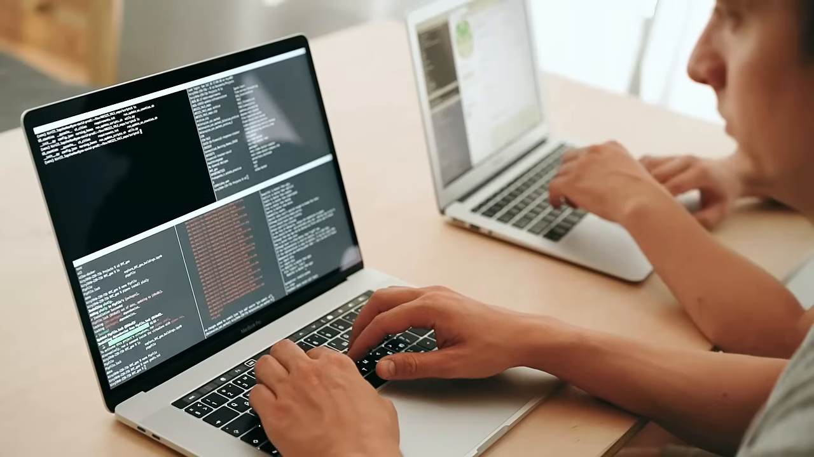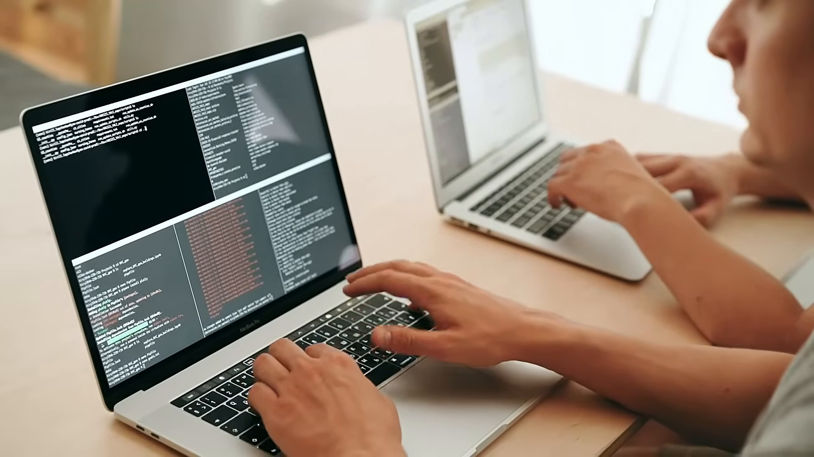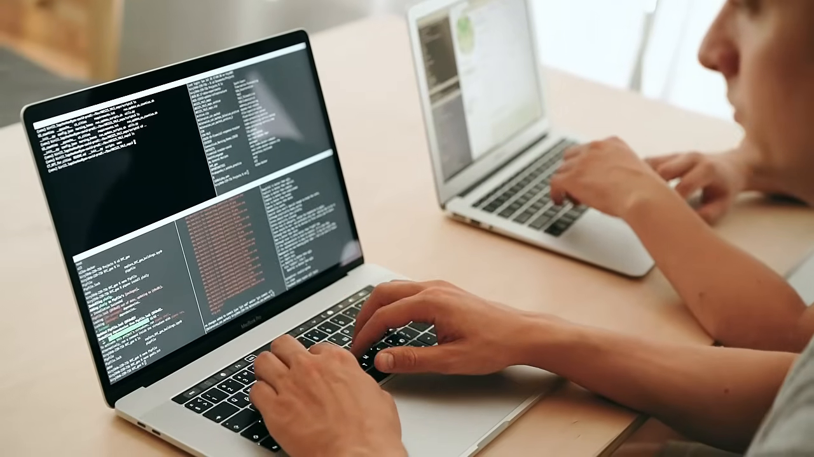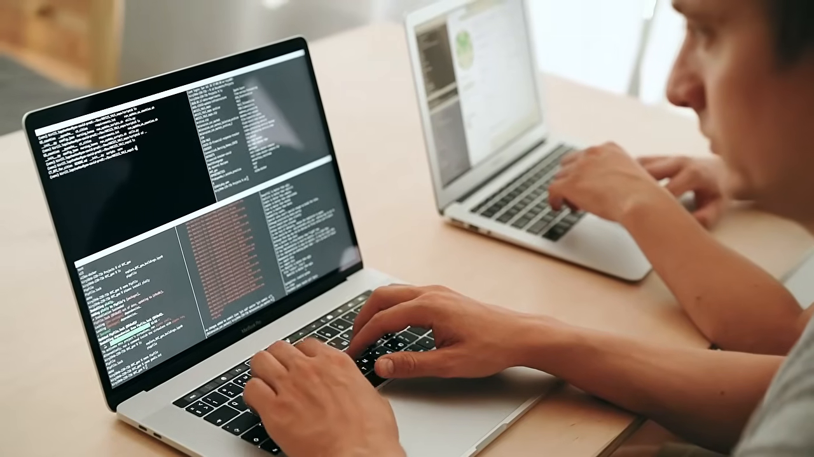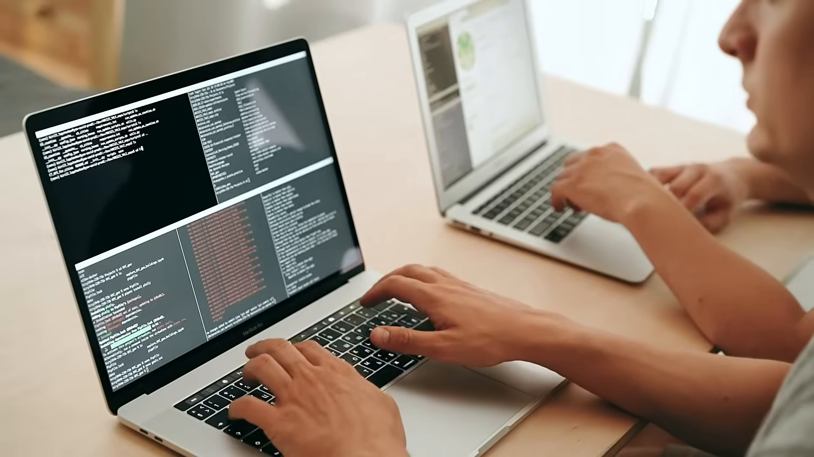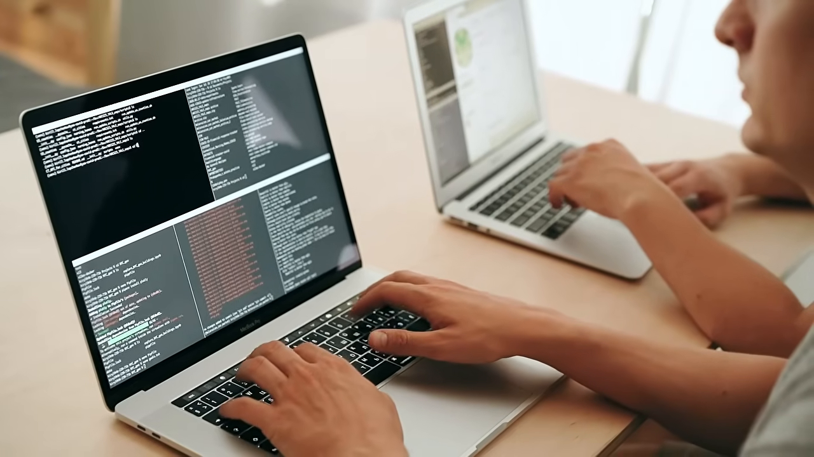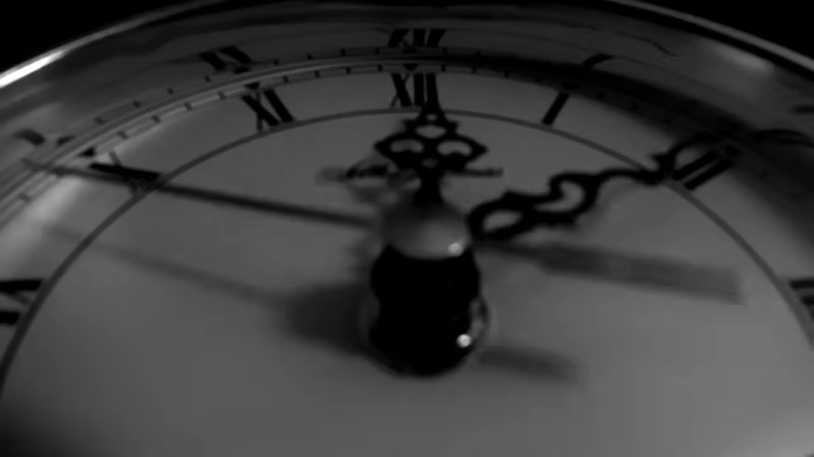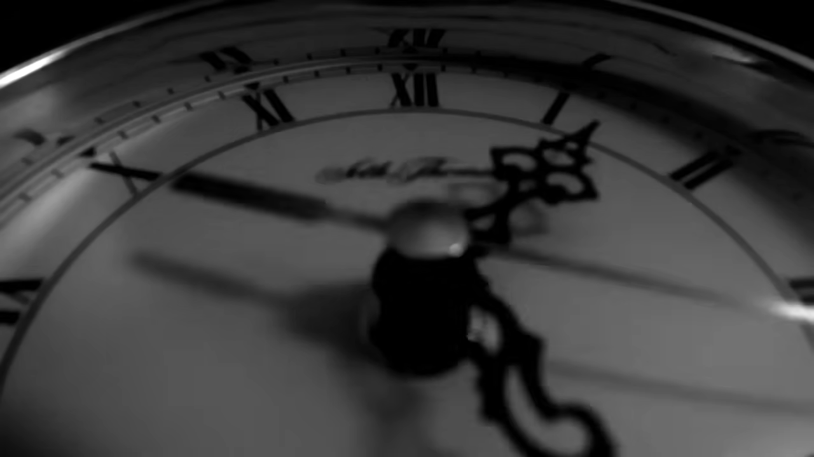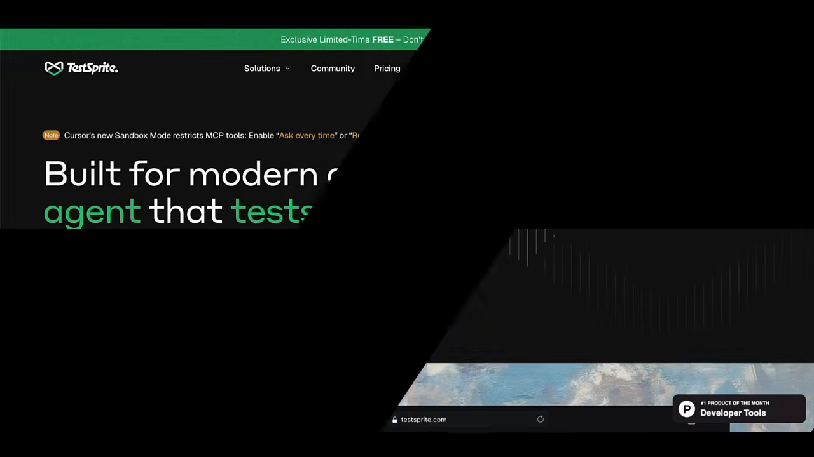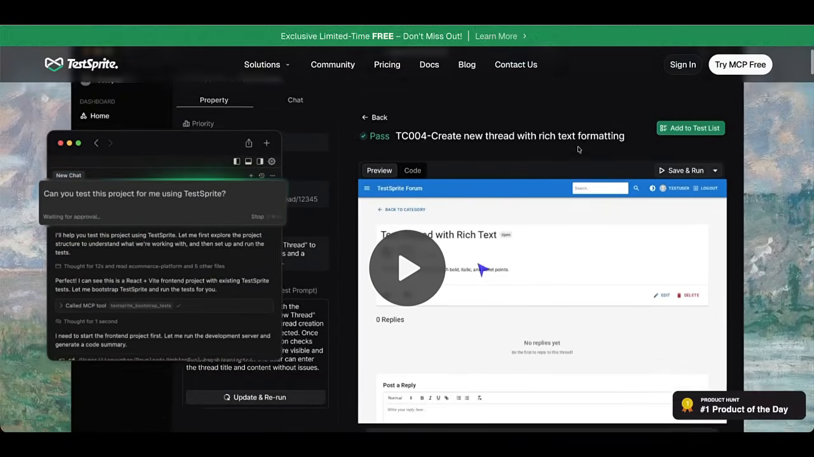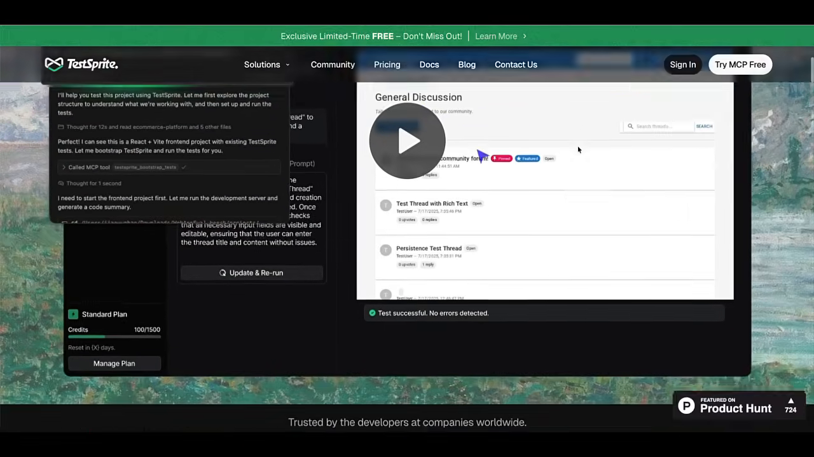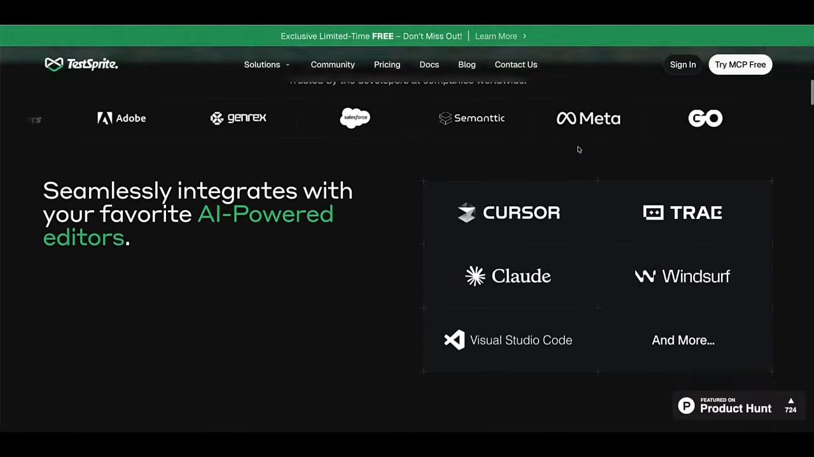You could spend the next few hours frantically writing unit tests, integration tests, end-to-end tests, and so on and so forth, setting up test environments, mocking APIs, debugging test failures that have nothing to do with your actual code. Or you could let an AI do all that in the next 15 minutes while you, I don't know, take a shower, make breakfast, or actually sleep.